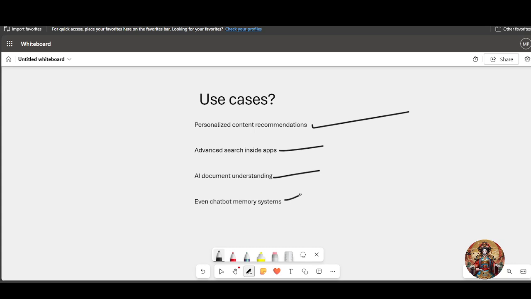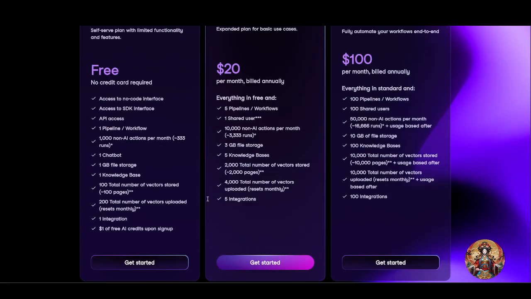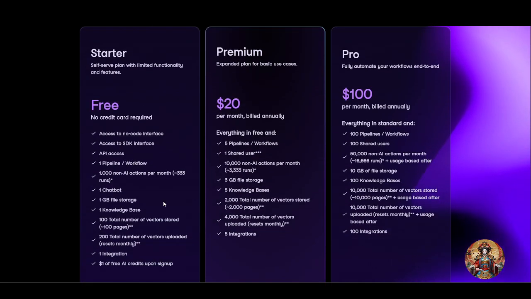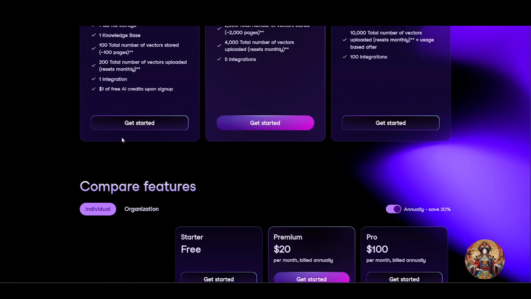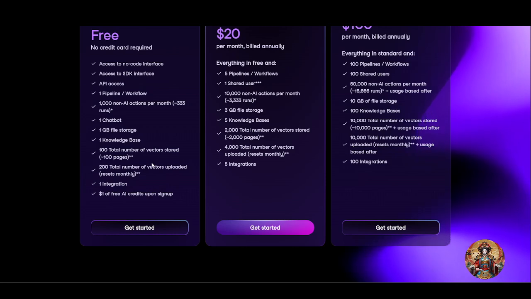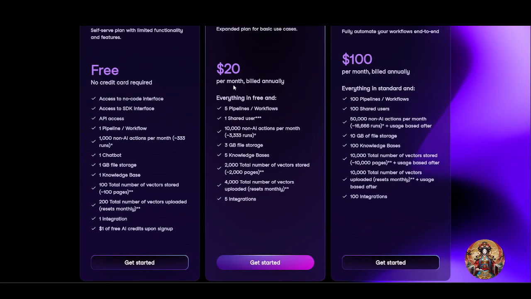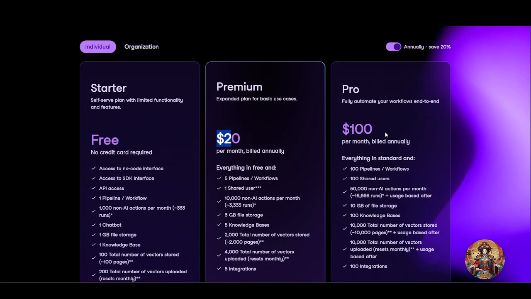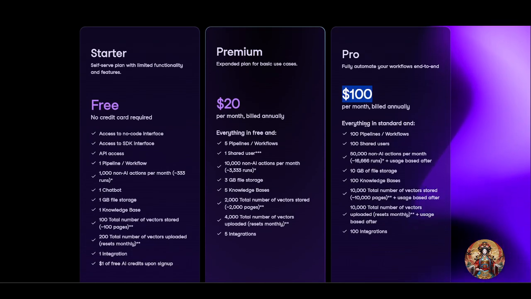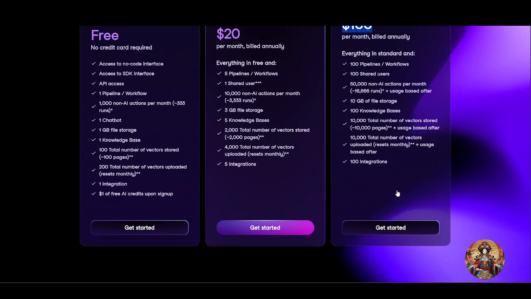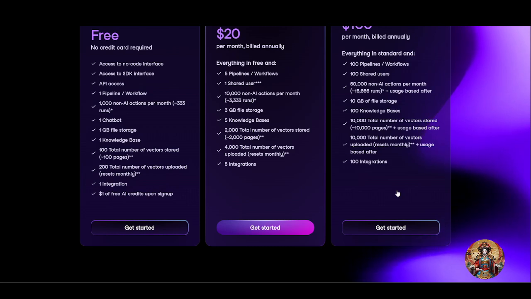The only downside is pricing. You get a free version of VectorShift. As you can see over here, just simply click on Get Started and you will get started. And if you want the premium version of it, you can buy it for $20, and the Pro version is for $100, which I think is costly. So you might want to ask for quotes and compare carefully if you go over there.